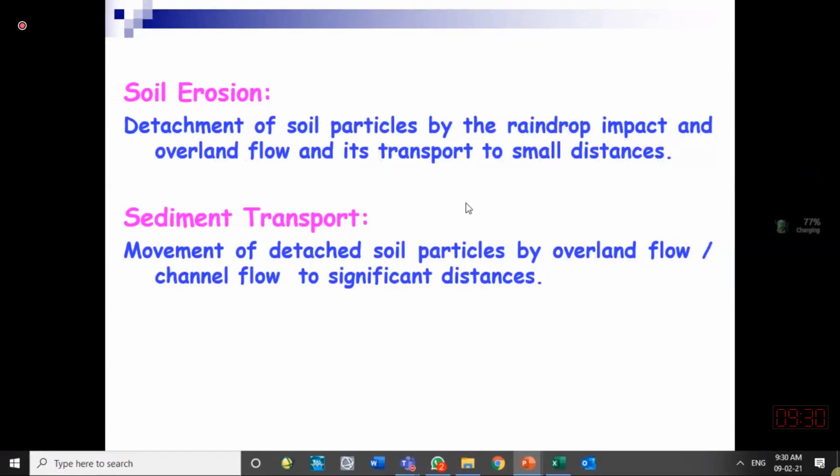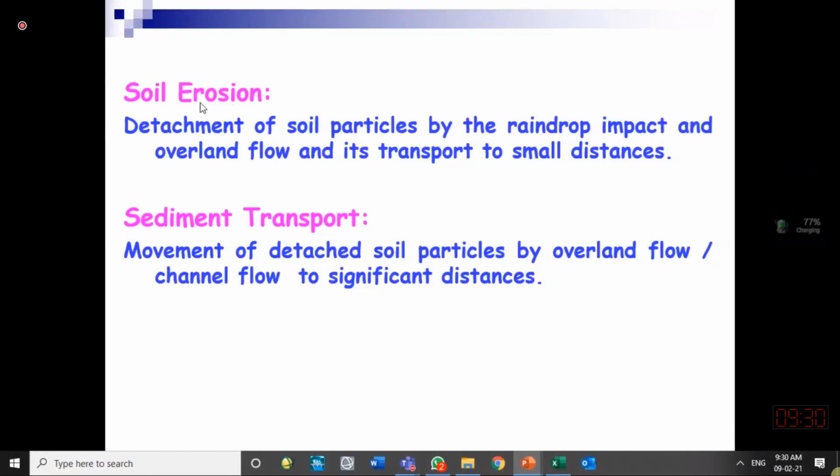And also the overland flow: when water starts flowing over the catchment, that flowing water exerts some shear stress on the earthen surface. That shear stress also erodes some soil, and then it is transported to the next point and moved from that place to the next place. That is where sediment transport starts. One thing is detachment of the soil, and then there is the movement of that soil.